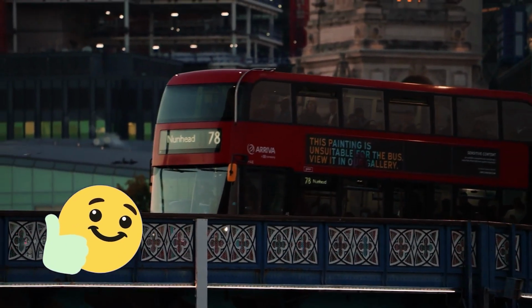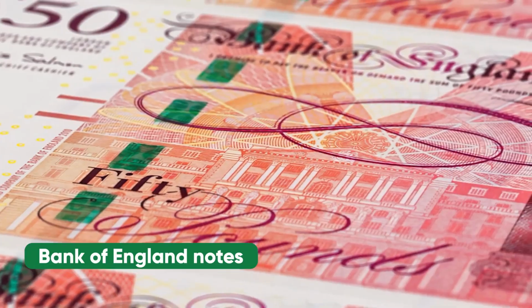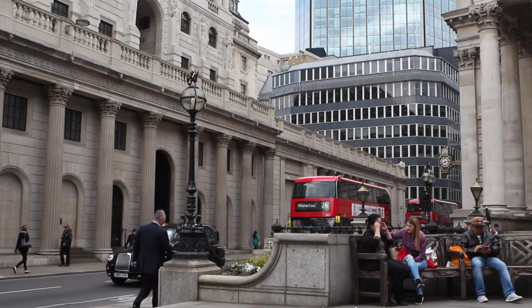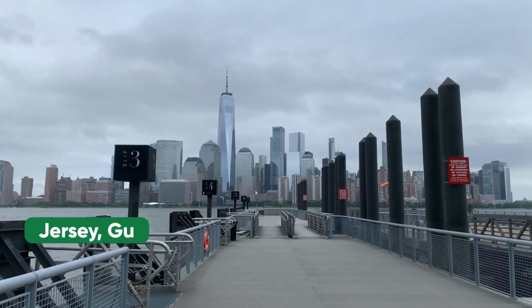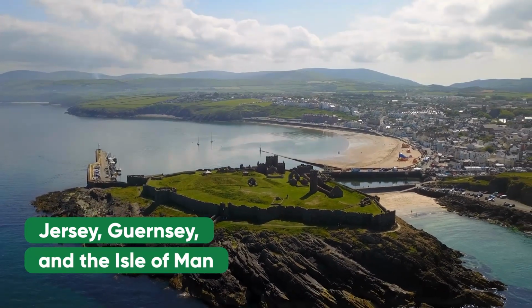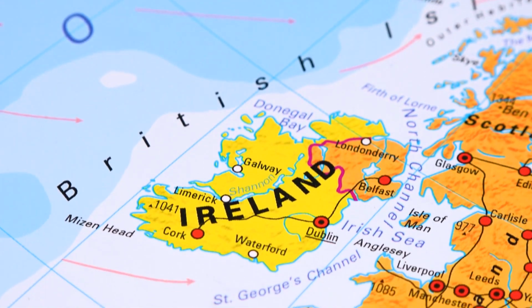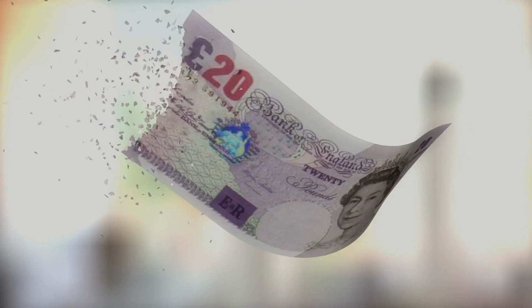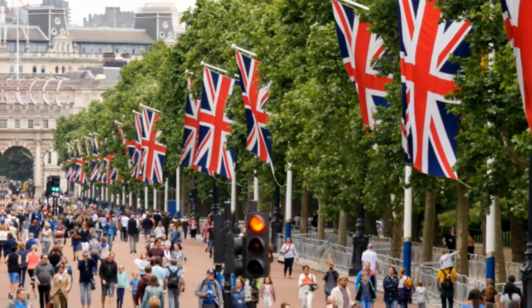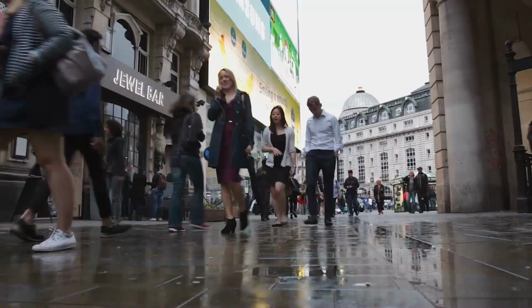proper British vibe. When it comes to legal tender, only Bank of England notes get VIP status in England and Wales. Meanwhile, banknotes from places like Jersey, Guernsey, and the Isle of Man only hold their legal tender status within their own borders. Interestingly, banknotes from Scotland and Northern Ireland don't get the legal tender nod anywhere, despite being widely used.